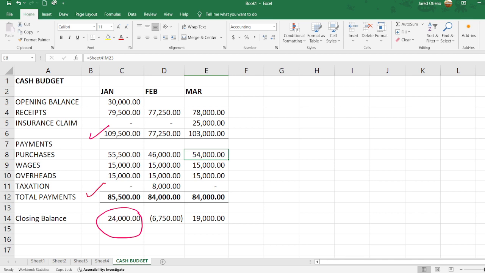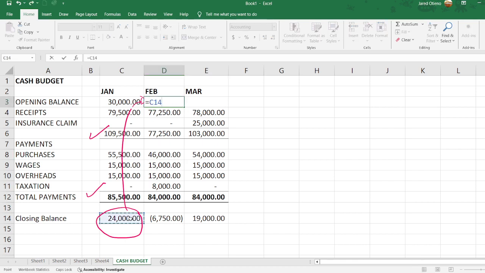You subtract that, you get 24,000. This should now become the opening figure for the month of February. So we just say in an Excel formula, equals to this one. We just copy paste it there. So we have the figure there.